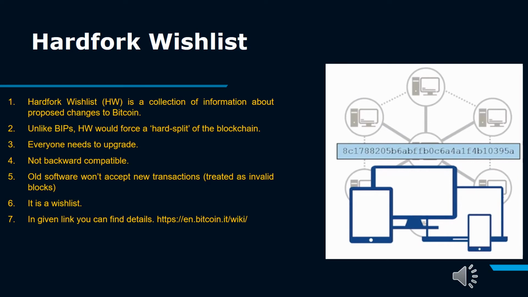For instance, if the block size limit were to be increased from 1 megabyte to 4 megabytes, a 2 megabyte block would be accepted by nodes running the new version, but rejected by nodes running the older version. Let's say that this 2 megabyte block is validated by an updated node and added onto the blockchain. What if the next block is validated by a node running an older version of the protocol?